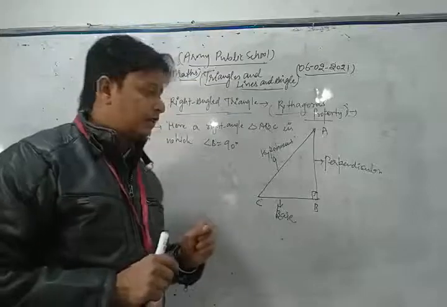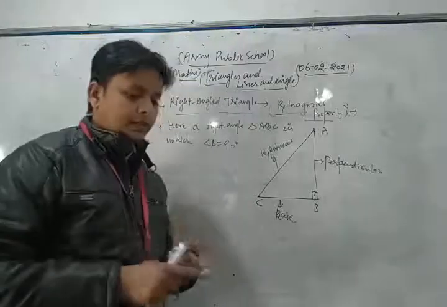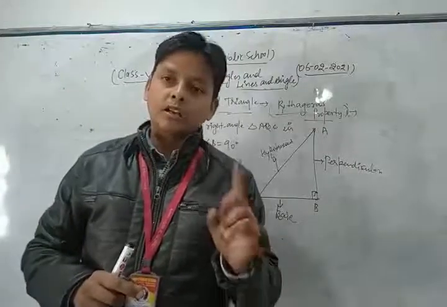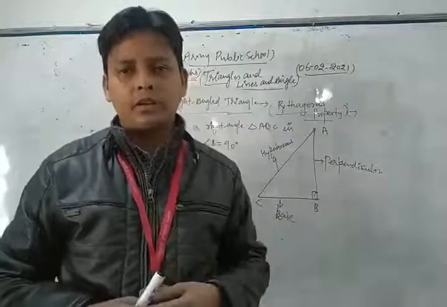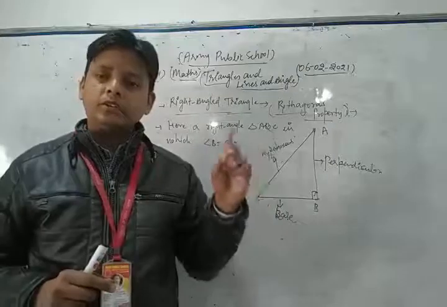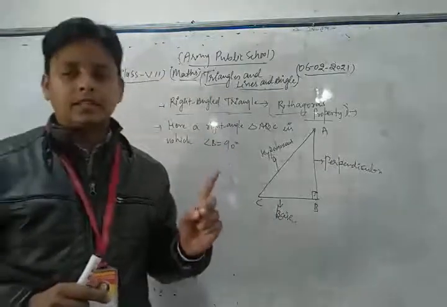And what is the Pythagoras property? Dear students, Pythagoras property is applicable only for a right angle triangle, not all types of triangles like scalene or isosceles.